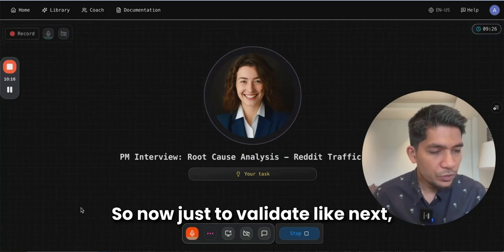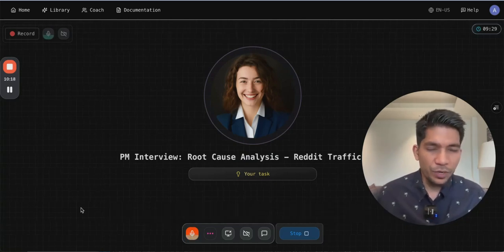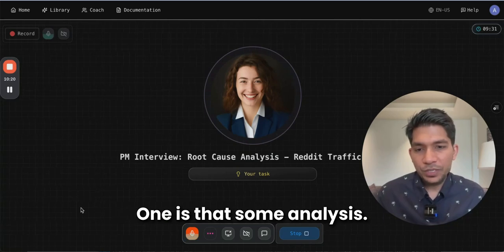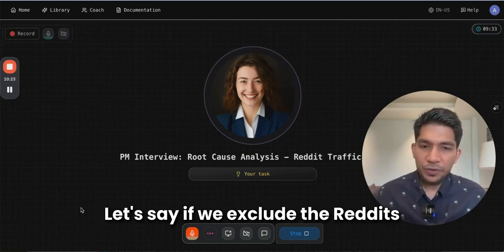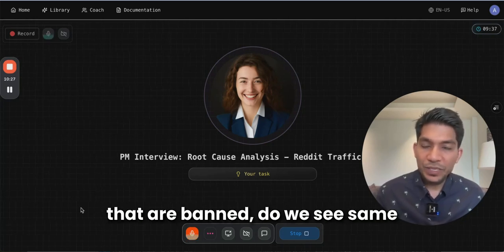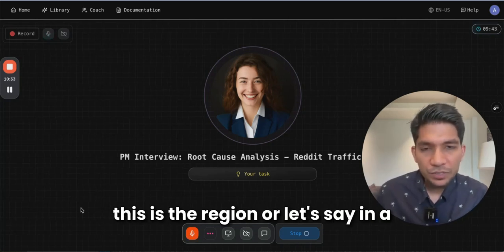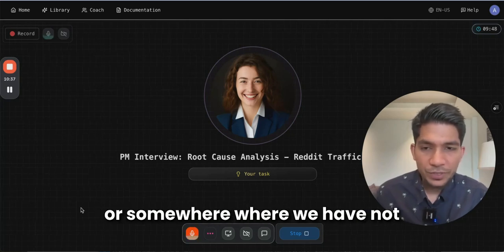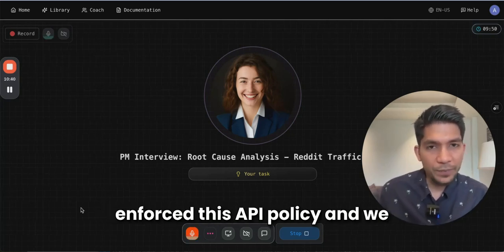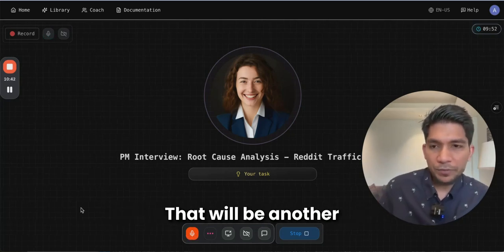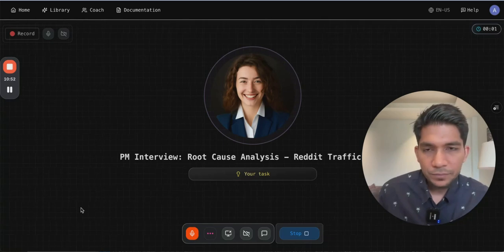That sounds good. So now, just to validate, next we can run some experiments. One is some analysis: let's say if we exclude the subreddits that are private, do we see the same level of traffic? Validate that this is the reason. Or let's say in a certain geography, like Europe or somewhere where we have not enforced this API policy and we don't see a drop, that will be another way to validate it.